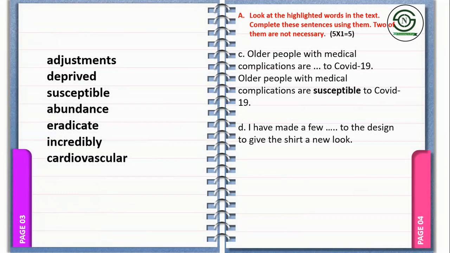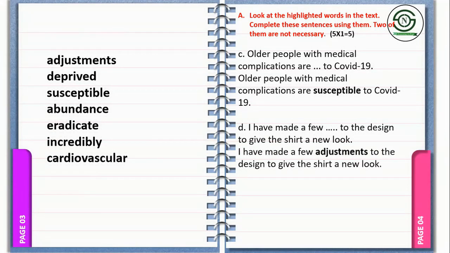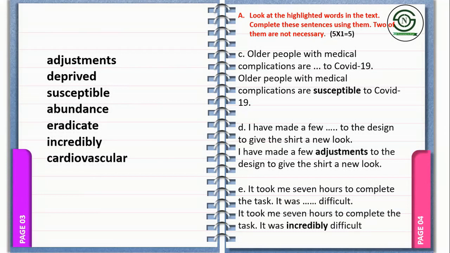I have made a few changes to the design to give the shot a new look. Obviously, some adjustments have been made. Number E, it took me 7 hours to complete the task. It was difficult. Difficult means very difficult, extremely difficult. The word which stands for something extreme or very is incredibly. So it took me 7 hours to complete the task. It was incredibly difficult.